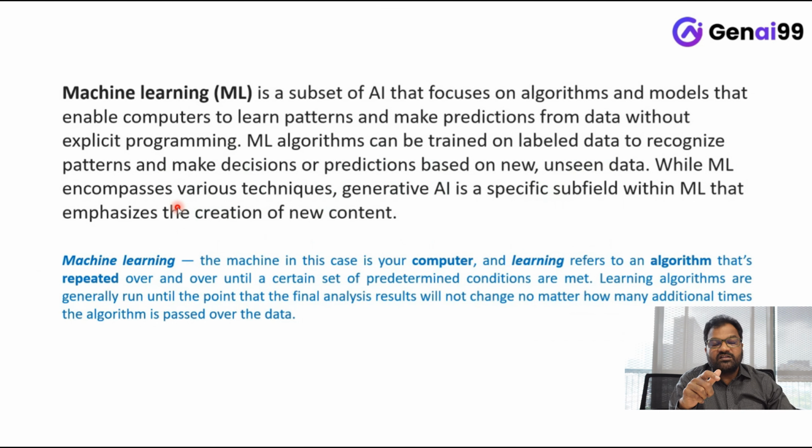When you write an algorithm and submit it for execution, that algorithm will execute multiple times, again and again, till it identifies the exact results or till it meets the predefined conditions. This is called iterative. These machine learning algorithms are iterative. Here, machine is nothing but a computer, and learning is nothing but execution.